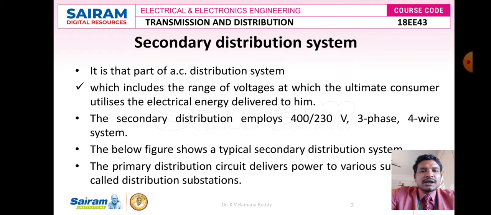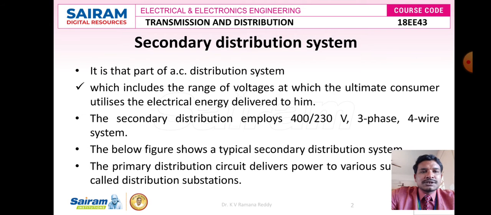Up to the primary distribution system, the distribution carries power with a 3-phase 3-wire transmission system, but from the substation onwards in the secondary distribution system, we carry the electrical power with a 3-phase 4-wire system. Why the difference?